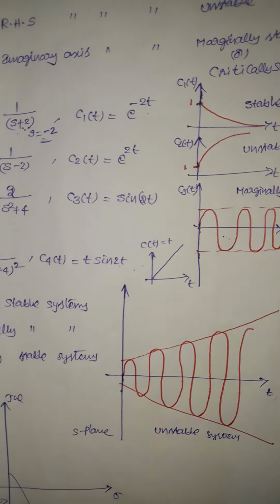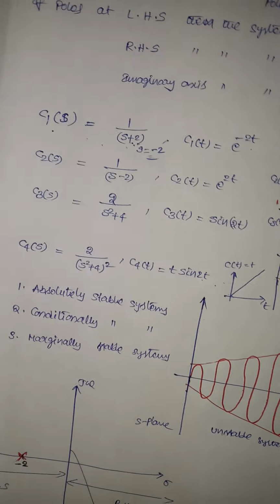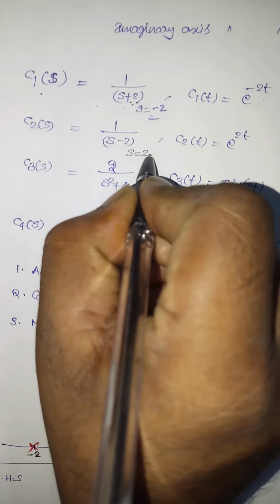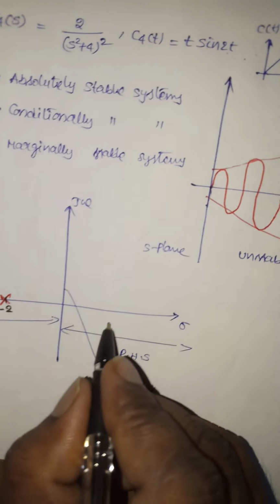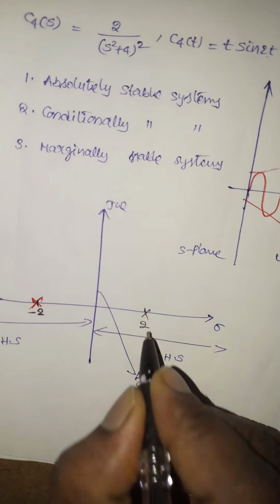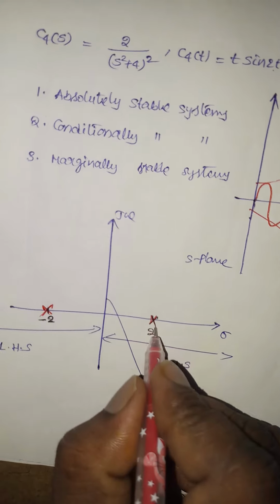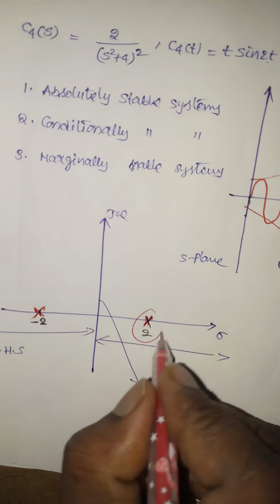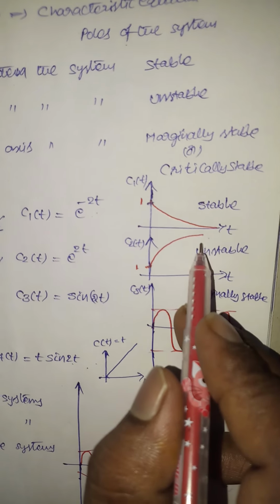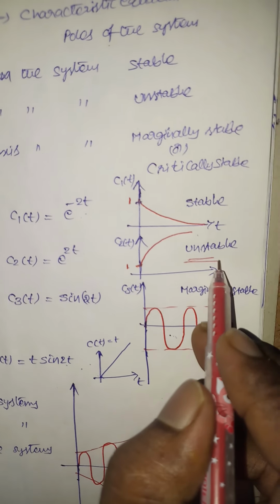If the poles are located in the right half of the s plane, that is s is equal to 2, that means the pole is located at s is equal to 2 here. Then the system produces an unbounded output. So the system is said to be an unstable system.